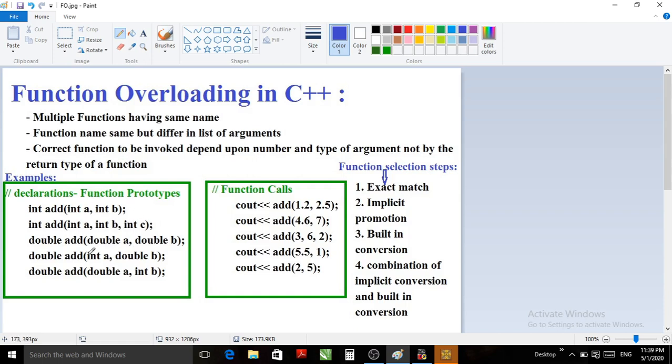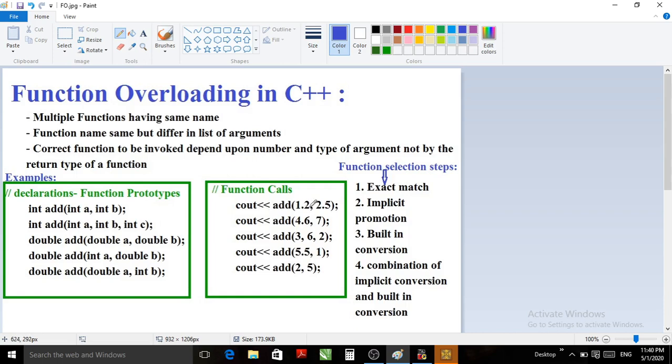Later in a program we will see the definitions and the complete program execution in detail. So depending upon the function prototype, when the function gets called, which function will get invoked depends upon the function prototype. As we have already seen in the function prototype lecture, if you want to refer to it, I will provide the link in the description box.